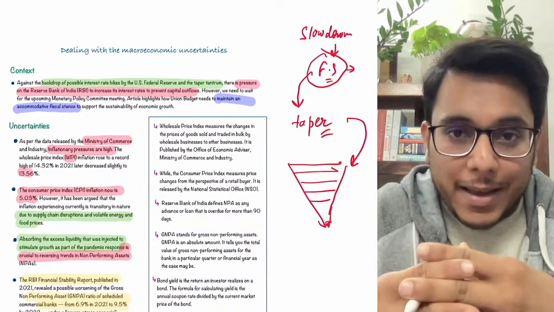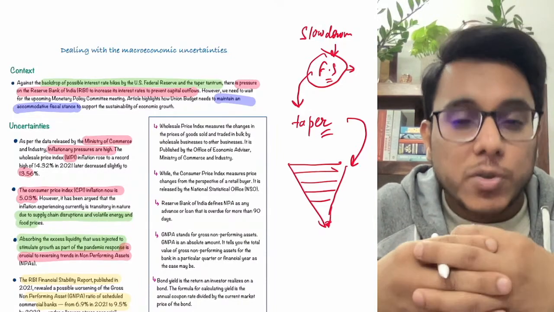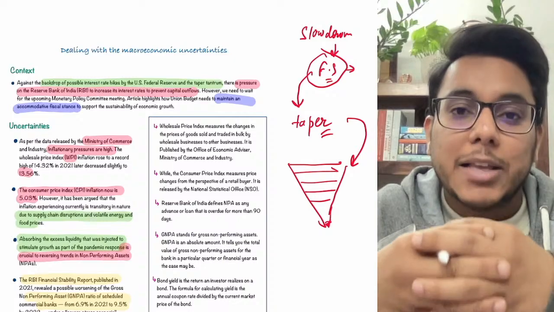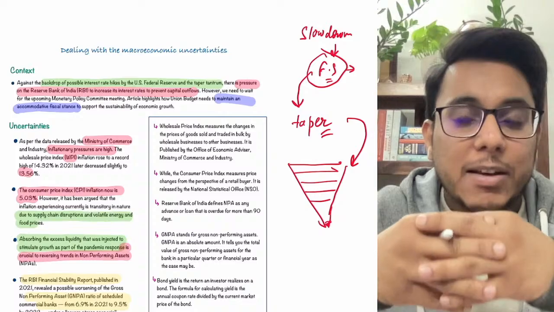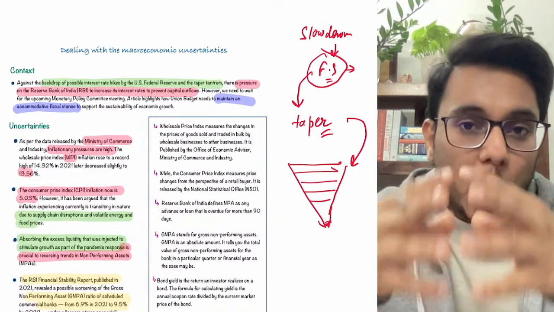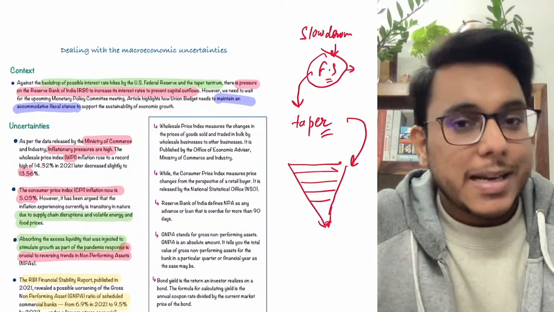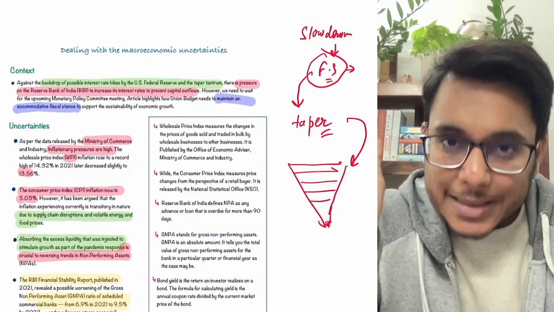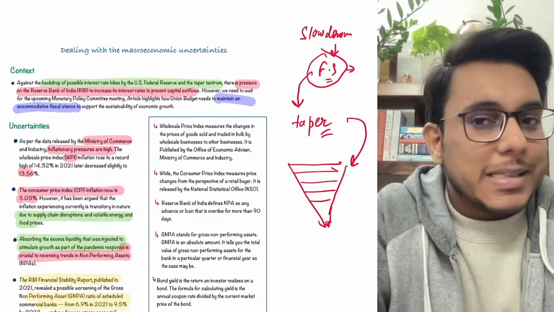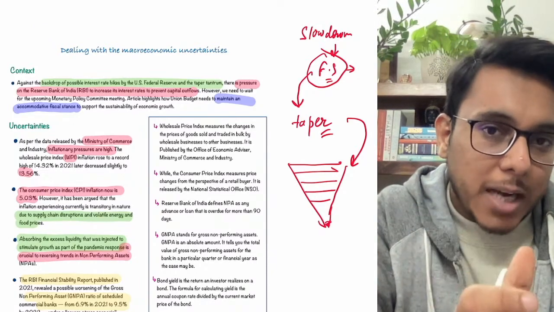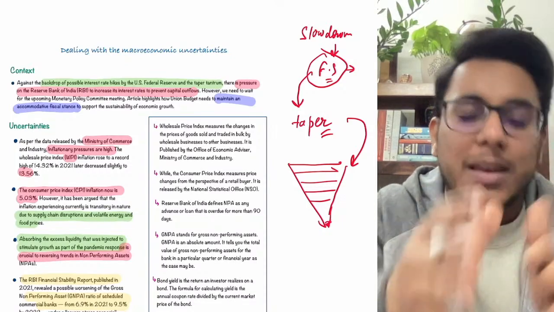Understand this thing. When the slowdown in the economy came in the US, particularly because of the COVID-19 pandemic, what happened? The US Federal Reserve, the Central Bank of America, started to give the fiscal stimulus. A lot of money was pumped into the USA. Now, as a lot of money is there, what will happen? The interest rate will come down because already a lot of money is there. Because the interest rate was coming down in the USA, a lot of money came in India.